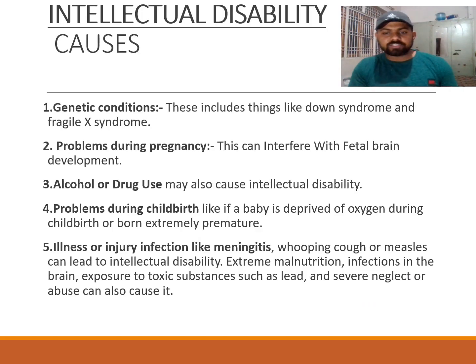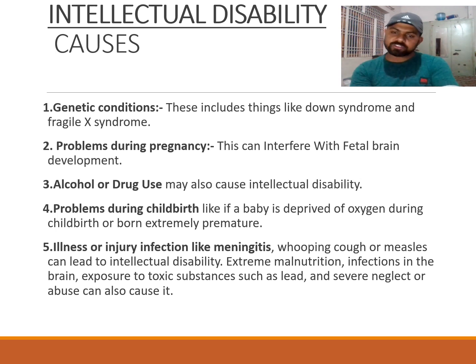The causes of intellectual disabilities are: first one is genetic conditions. These include things like Down syndrome and Fragile X syndrome. Second one is problems during pregnancy. This can interfere with fetal brain development. It means when the child is in the womb, the brain is not properly developed. So problems during pregnancy can also be a cause of that. Then long-term use of alcohol and drugs also causes intellectual disability.